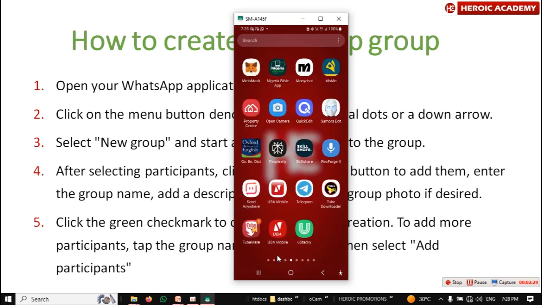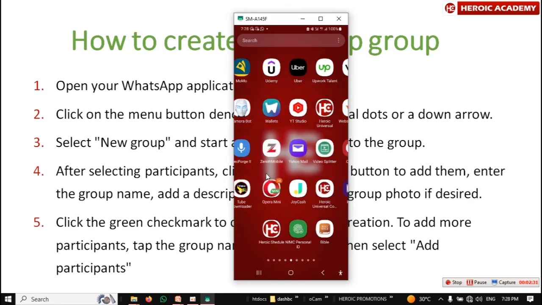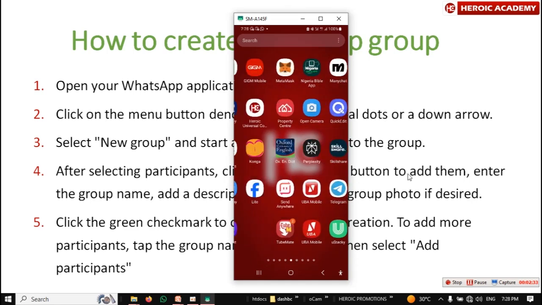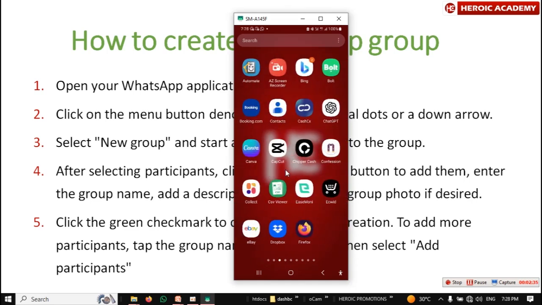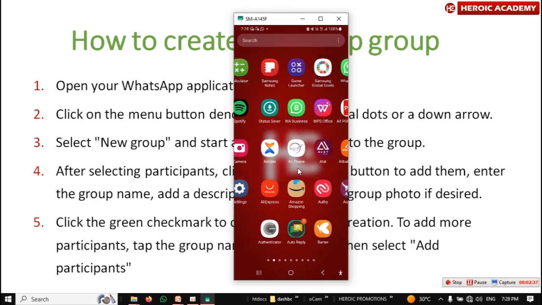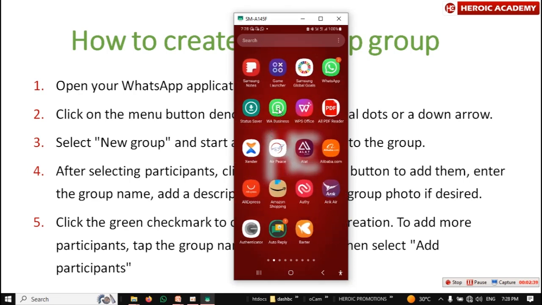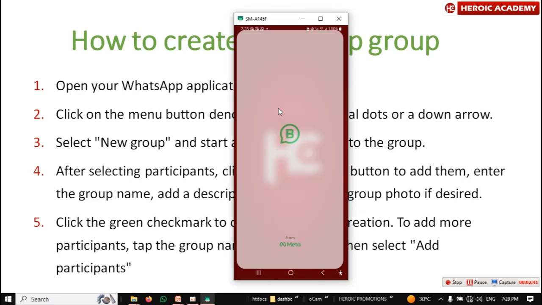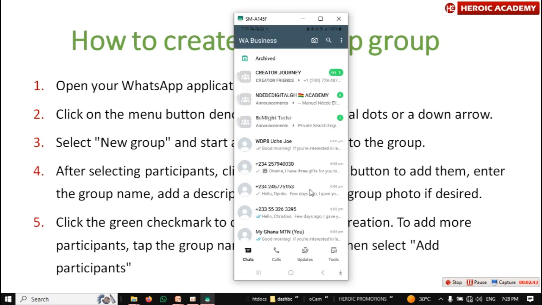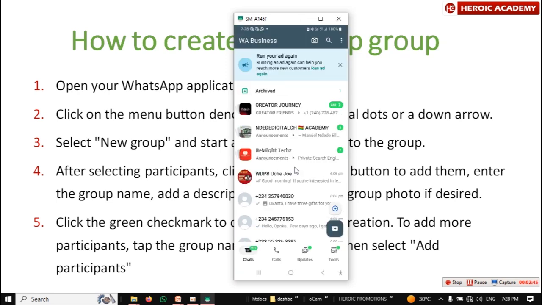Let me search for WhatsApp on my phone. Okay, so this is WhatsApp Business. So if you're using WhatsApp Business, you open it. All right, so this is my WhatsApp Business. I've been running ads. Okay, let me leave this. Maybe I might teach you something about this later.